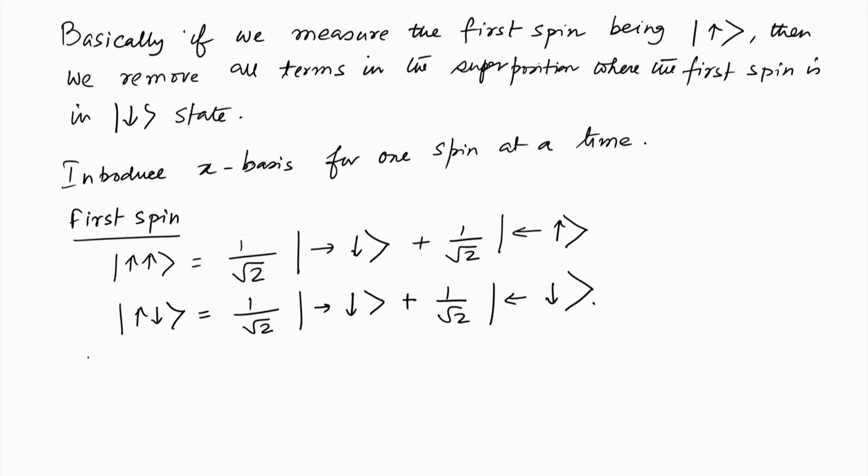And for the second spin, so these are the linear combinations of the z basis in terms of the x basis for the first spin.